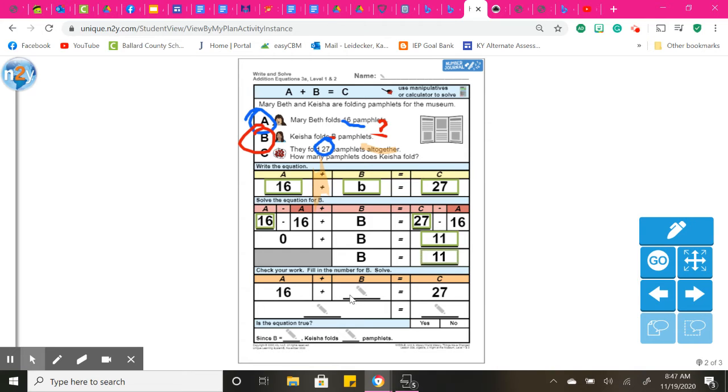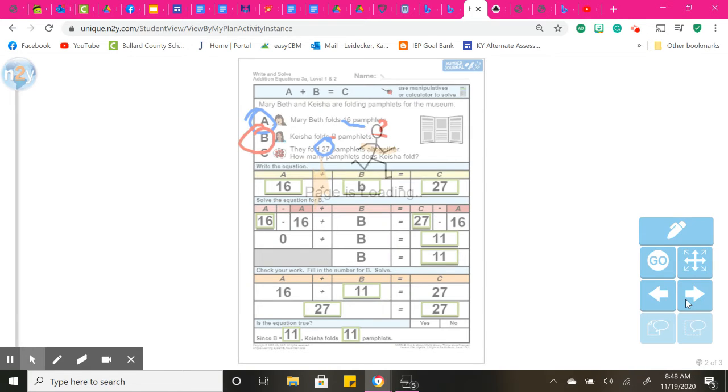So I know 16 plus 11 is 27. And 27 equals 27. Since B is 11, Keisha folds 11 pamphlets.